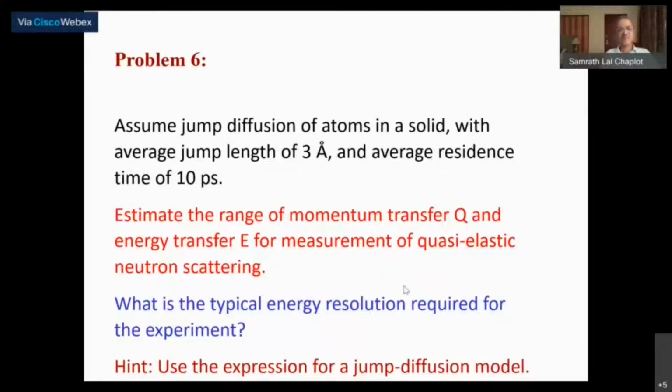If it is a very focused beam, it can be small, but it could be a few centimeters. Sometimes you use just 1 centimeter, sometimes up to 4 centimeters. These are the typical dimensions of height and width, and the thickness would be a few millimeters.